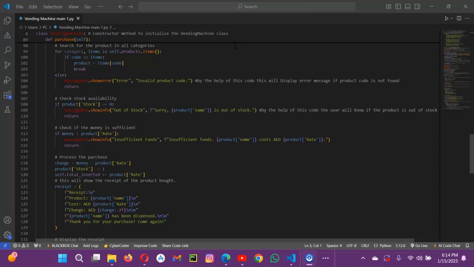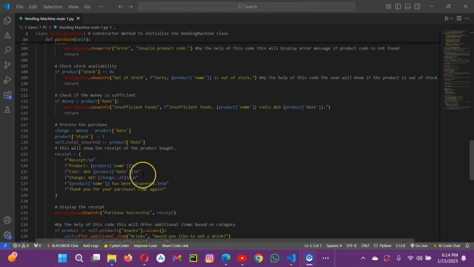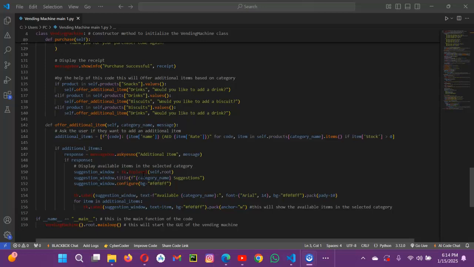Now we come to the purchase process, which deducts stock, calculates the change, and displays a receipt in the message box. Now we come to suggestion, which suggests additional items related to the categories. This is used for that.